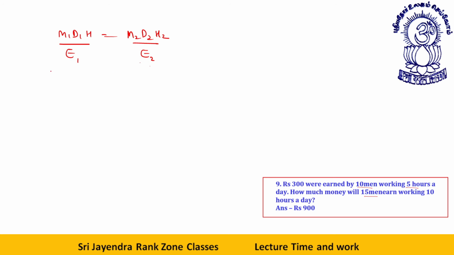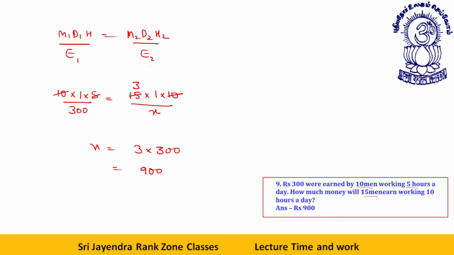Now rupees 900 were earned by 10 men working 5 hours a day. So earning is 900 by 10 men working 5 hours a day. A day means 1 day. You understand? A day means 1 day. 15 men earn working 1 day 10 hours. Let's say this is X. Now easy, 10 to 10 cancel. 5 and 15 cancel to give me 3. So X comes out to be 3 into 300, or you can say 900 is your answer.